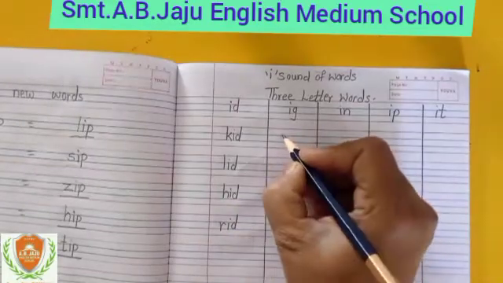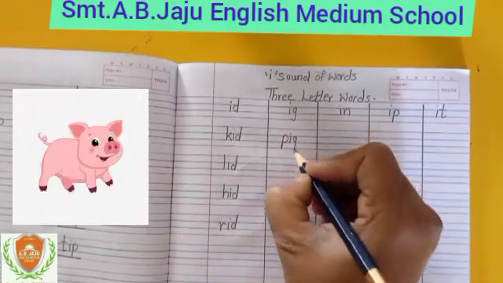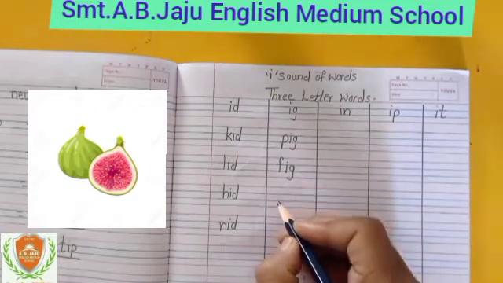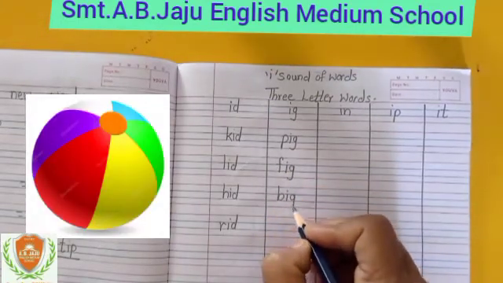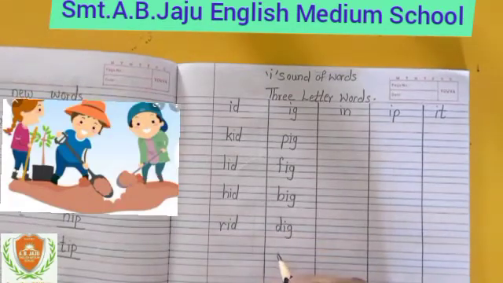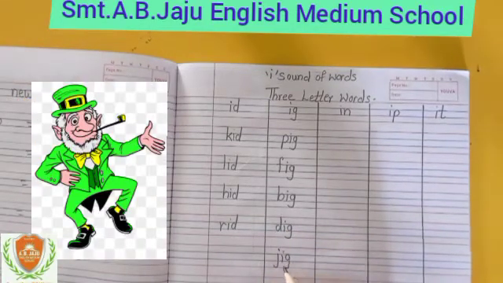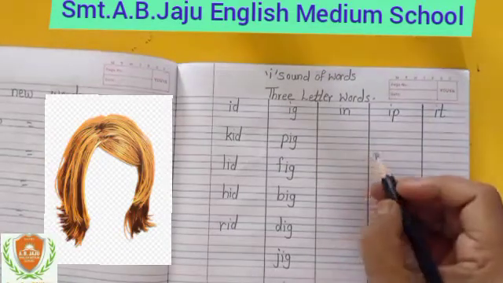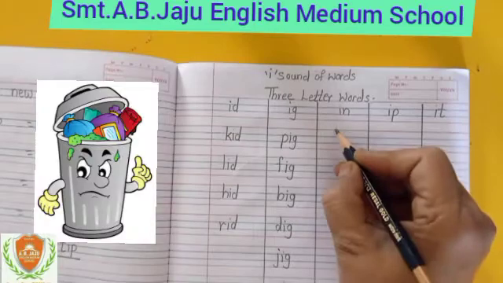Now ig sound. PIG pig. See the picture also. FIG fig, BIG big, DIG dig, JIG jig, WIG wig.